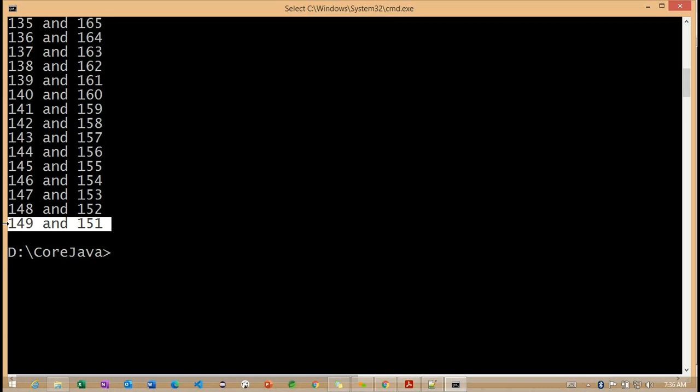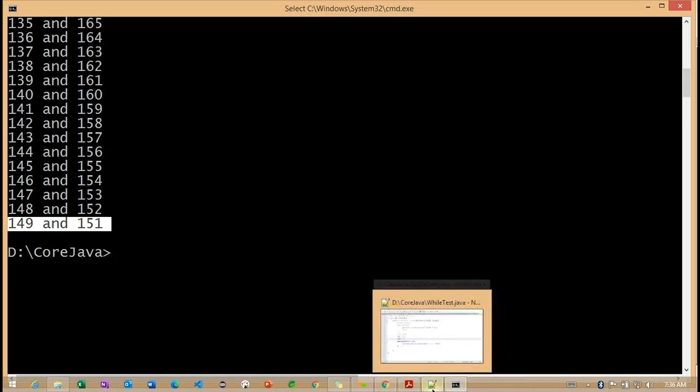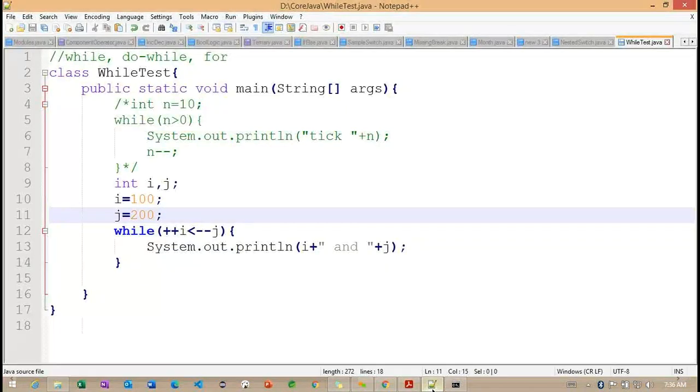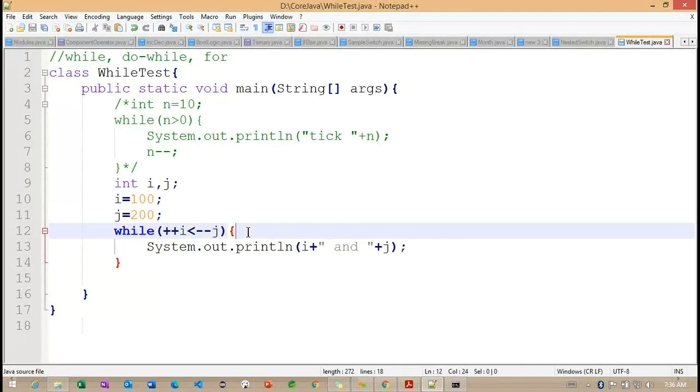It's not 2 here. So if I want to find out the middle value of i and j, what is the code I need to implement here? Getting the point. So if I'm going to write here, I'm getting the i value 149 and the j value 151 here. I want to find out the middle value, only 1 instead of 2.